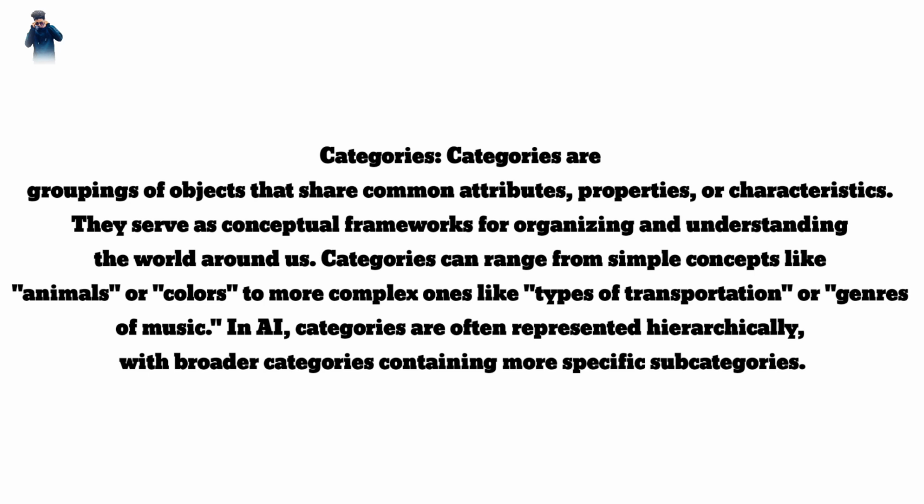Categories can range from simple concepts like animals or colors to more complex ones like types of transportation or genres of music. In AI, categories are often represented hierarchically, with broader categories containing more specific subcategories.